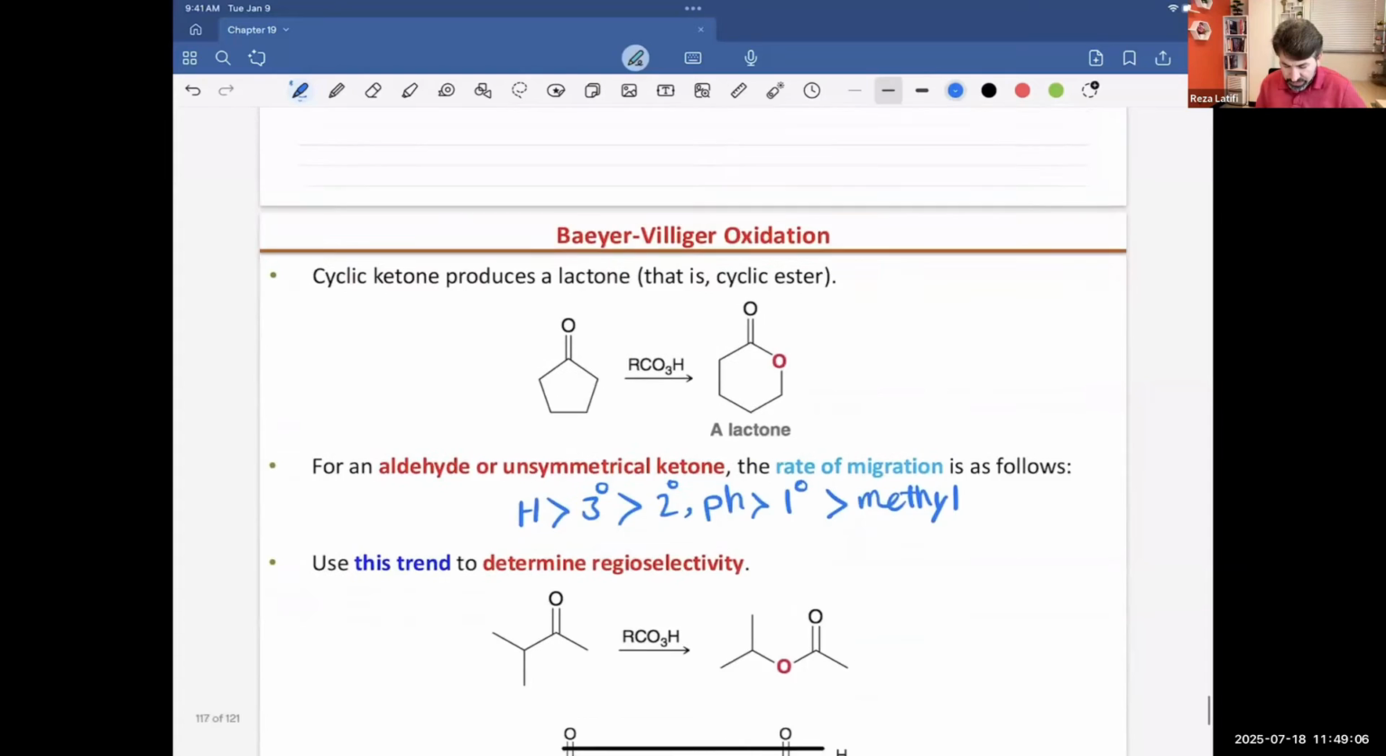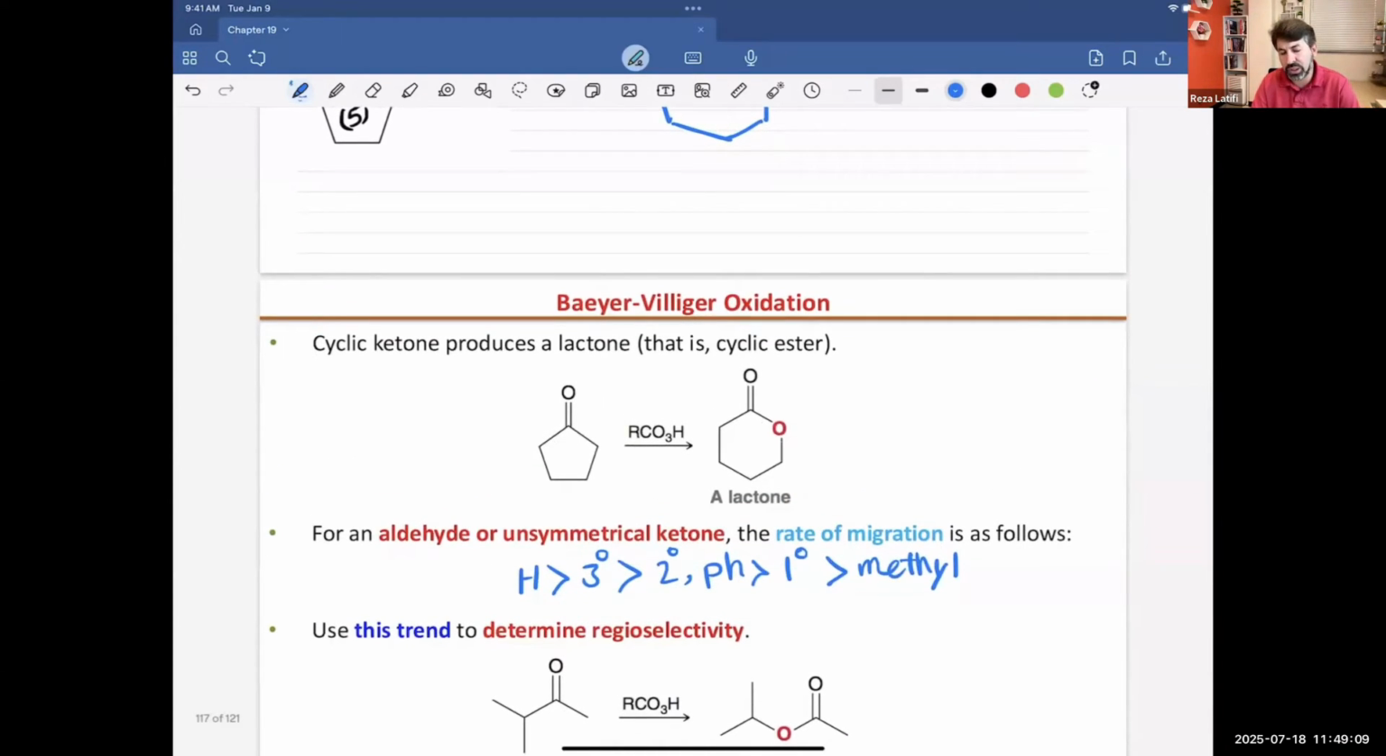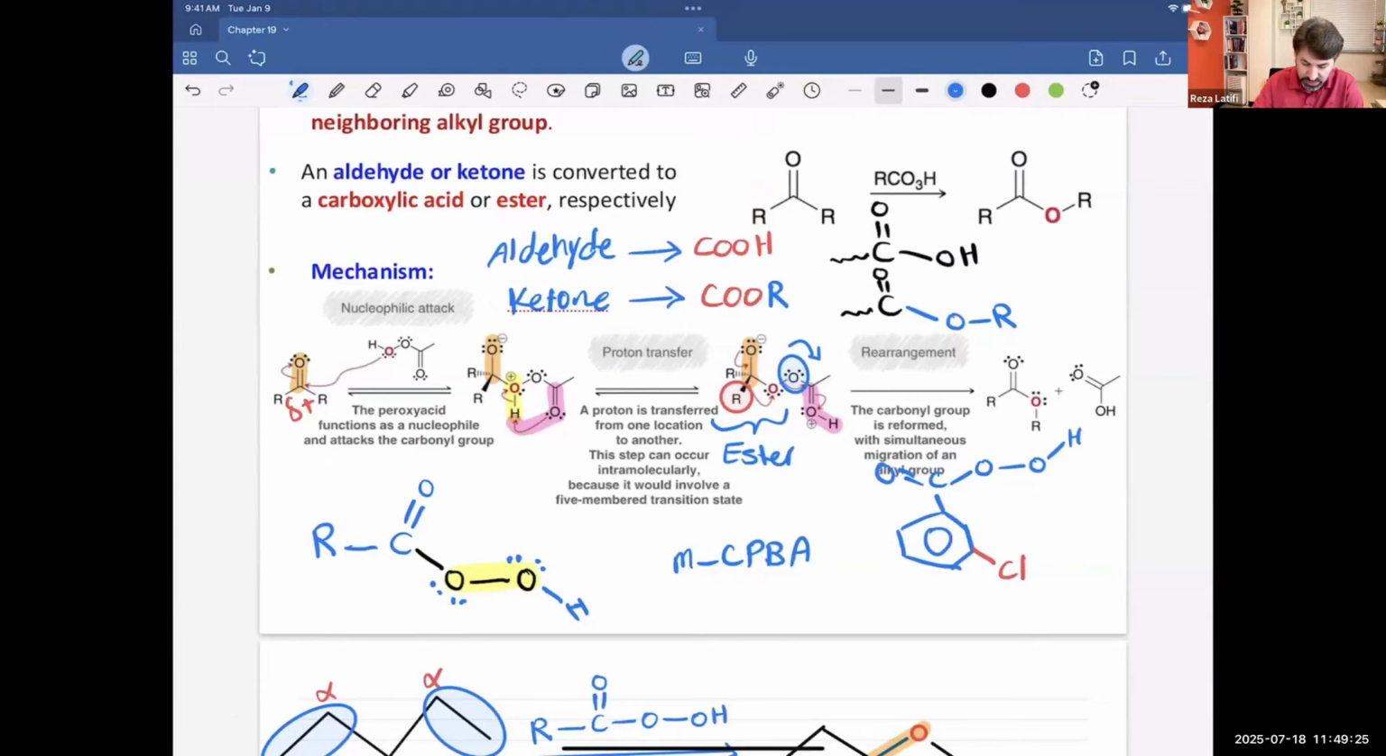Now, what will happen if the alpha positions or alpha carbons are not identical? In that case, how should I predict the product? Go with this trend: you need to have something to stabilize the positive charge. Remember, we get a positive charge on oxygen, and if we can stabilize or delocalize that positive charge, the system will be happy. If there is a group that can donate electron density to oxygen, then the positive charge will be neutralized by electron density from the electron donating group, and the system will be happier.